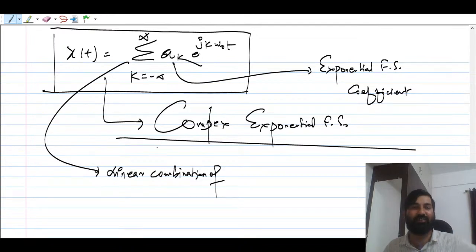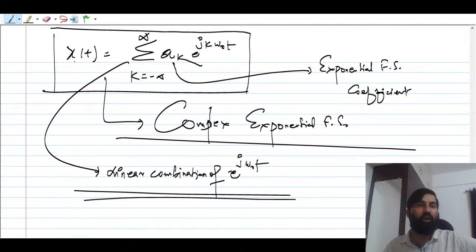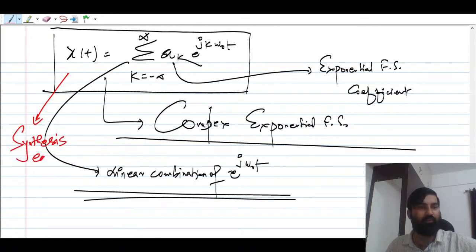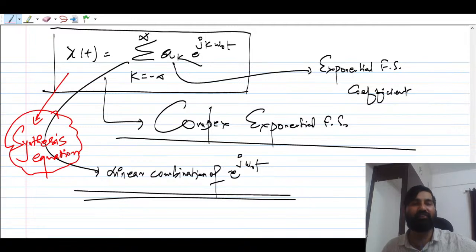Remember, if the frequencies are discrete, then we use a combination of exponentials e raised to power j k omega naught t. We call this equation the synthesis equation of Fourier series.